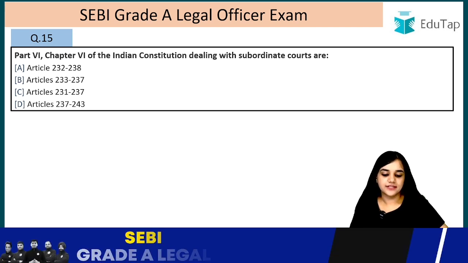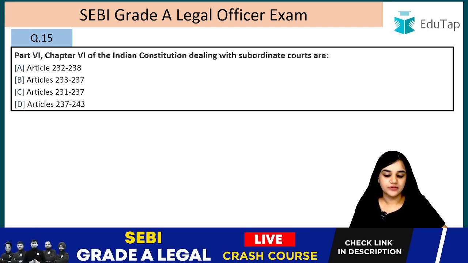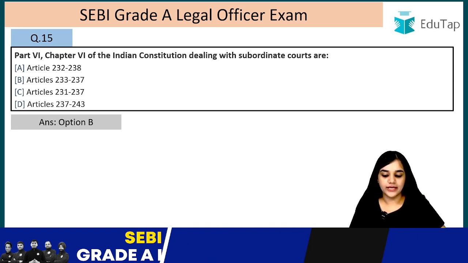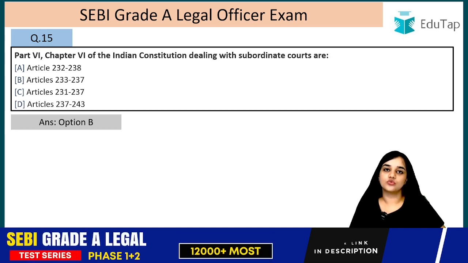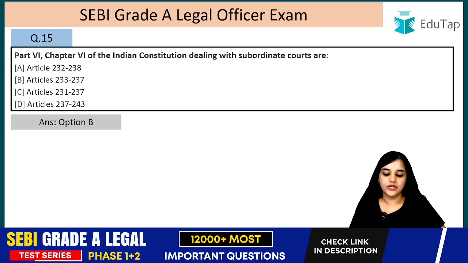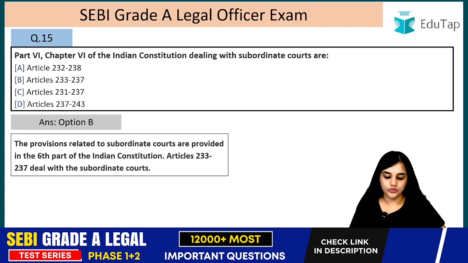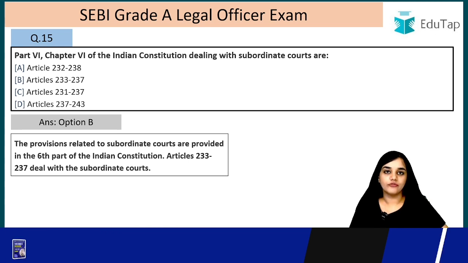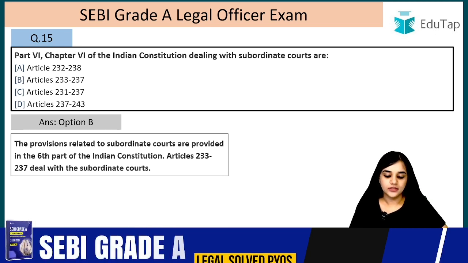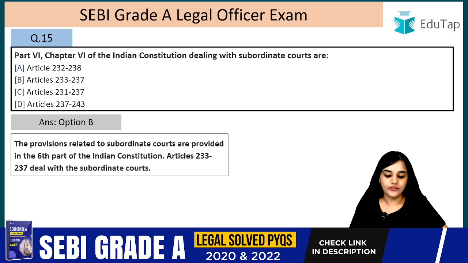Part 6 and Chapter 6 of the Indian Constitution dealing with the subordinate courts are mentioned in Articles 233 to 237. Right? The provisions related to the subordinate courts are provided in the 6th part of the Indian Constitution. Articles 233 to 237 deal with the subordinate courts.